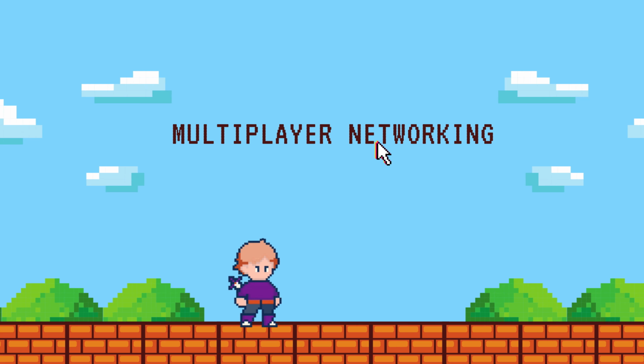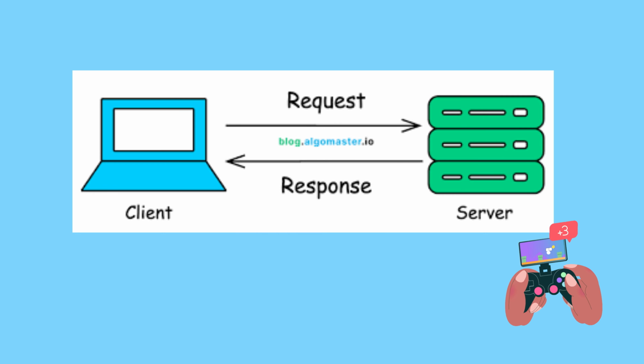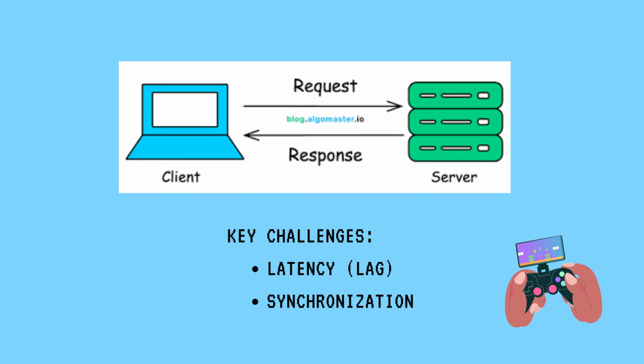9. Multiplayer networking uses client-server architecture. Server controls the official game state. Key challenges: latency or lag, synchronization. Solutions: prediction and lag compensation.